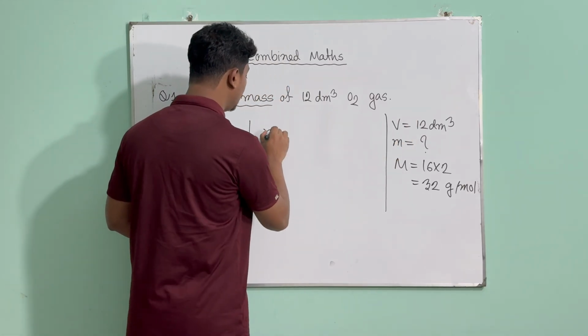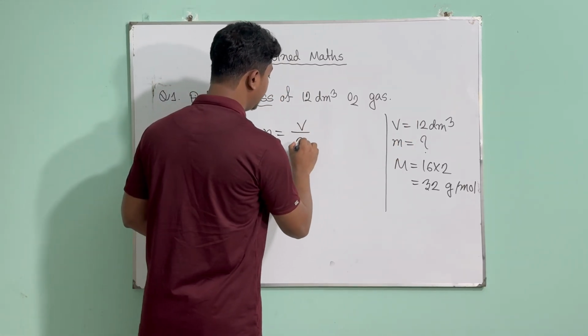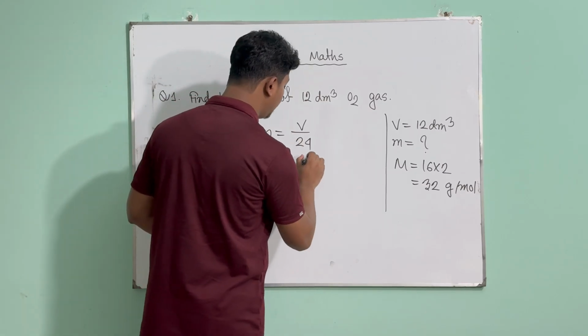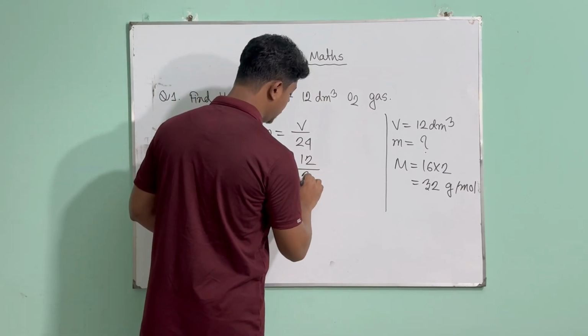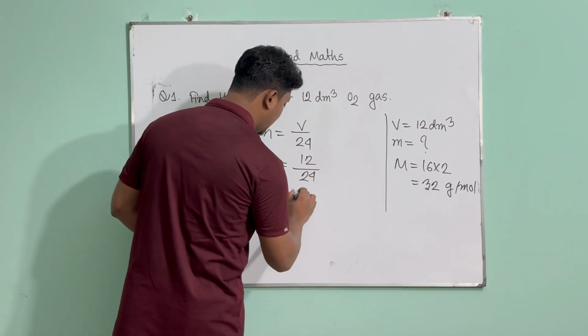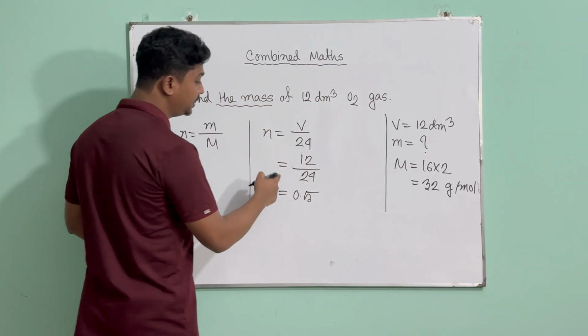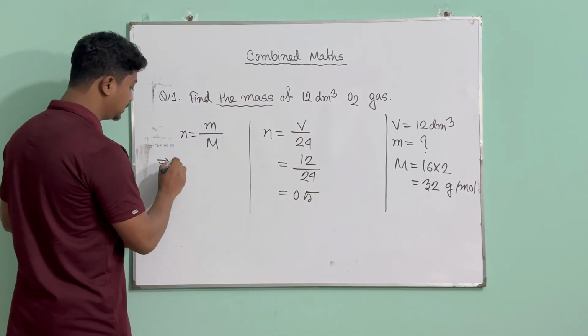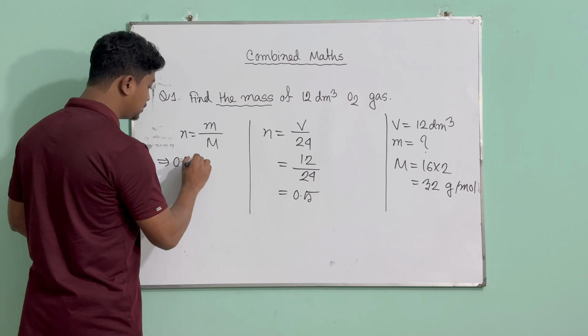We know that n equals V divided by 24, right? So if you put in the values, the value of V is 12 and the molar volume is 24, which is given. So now we have the value of n, which is 0.5. Now we're going to take this 0.5 and put it here. Now we have n equals 0.5.